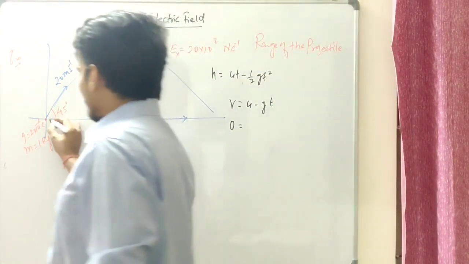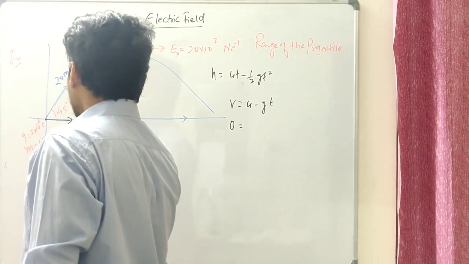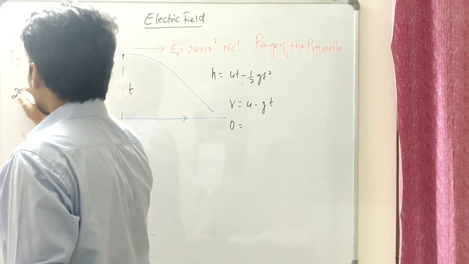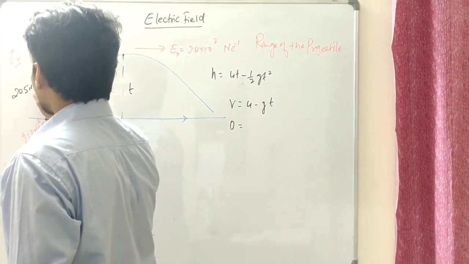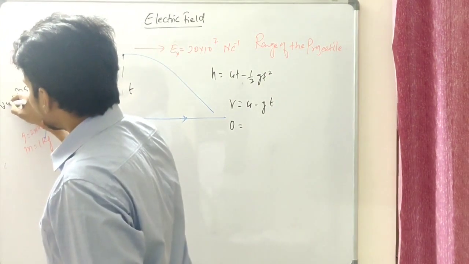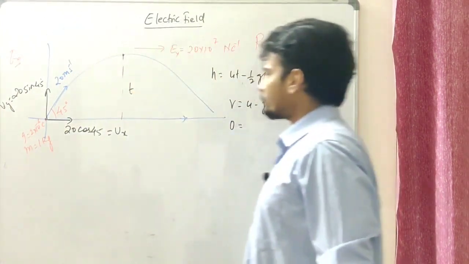So this u will be having two components, one going to be 20 cos 45 degree and one is going to be 20 sine 45 degree, and that's going to be your uy, and this is going to be your ux.